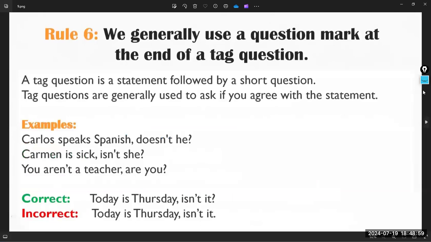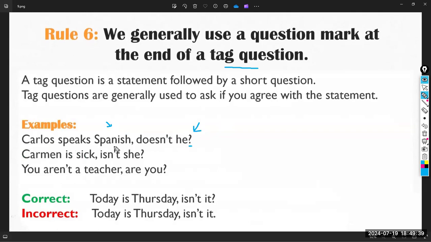Now, rule 6 is saying we generally use a question mark at the end of a question tag. Again, on YouTube within the channel, we have a video of question tags. If you want to widen your experience, you can take a look at it. You need question tags in speaking, absolutely. If you want to use question tags in writing, you have to write a question mark because at the end, the question tag is still a question.